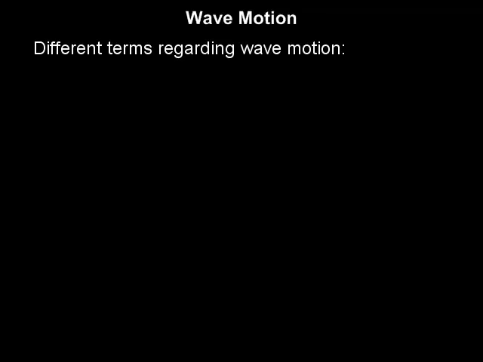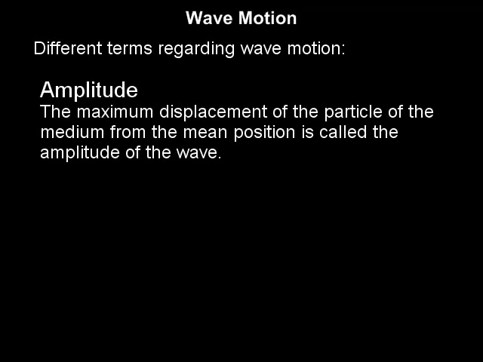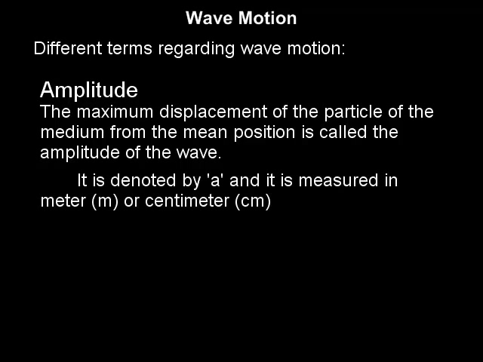Now, before studying the wave equation, it will be important to study different terms regarding the wave motion. Very frequently used terms are amplitude. The maximum displacement of the particle of the medium from the mean position is called amplitude of the wave. It is denoted by A and it is measured in meter or centimeter.